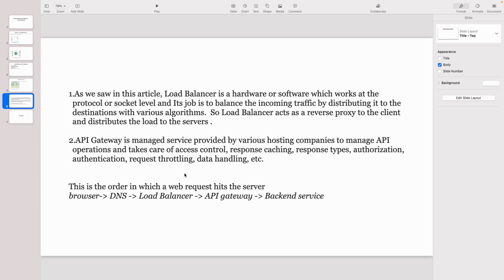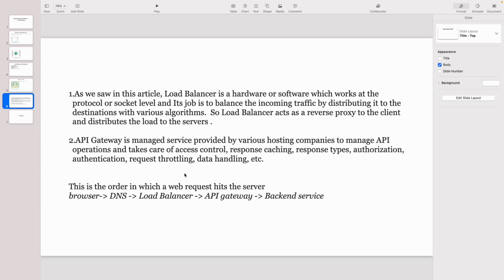I think the last lines will help you understand better, in a complete end-to-end call, when the client sends a request and the response is sent back to the users. So where do the load balancer and API gateway fit? Here you can see the browser, then domain name resolution, which means the DNS will resolve the domain.